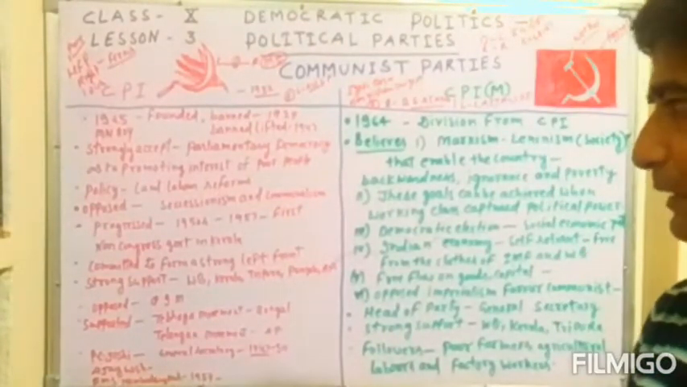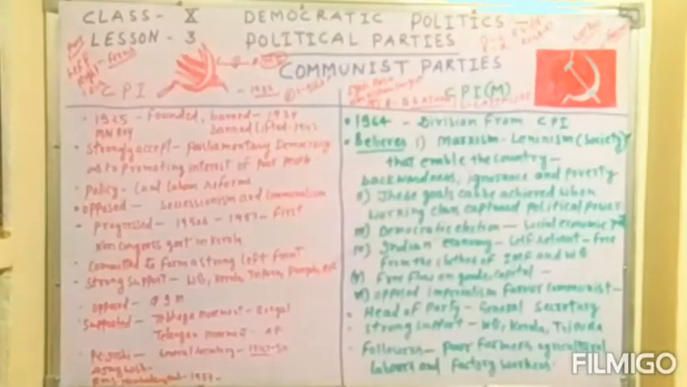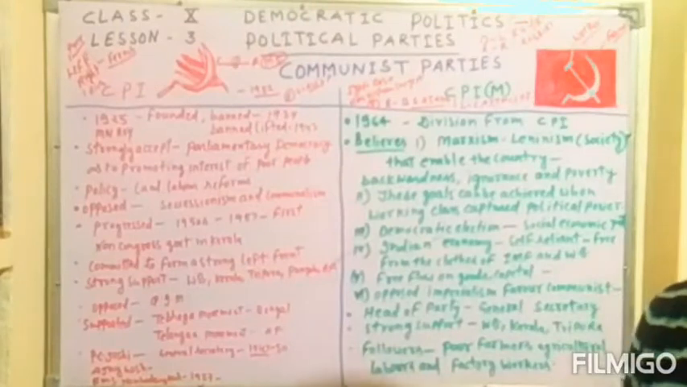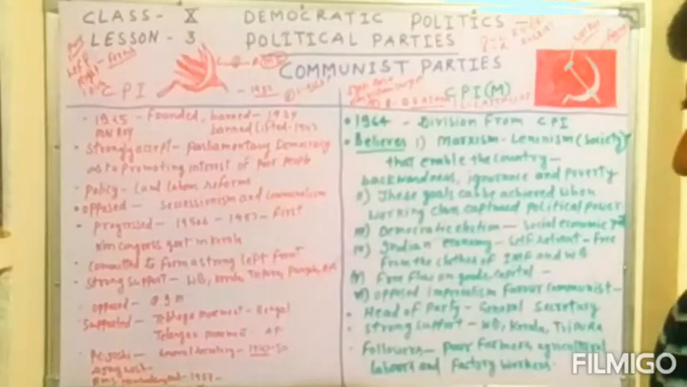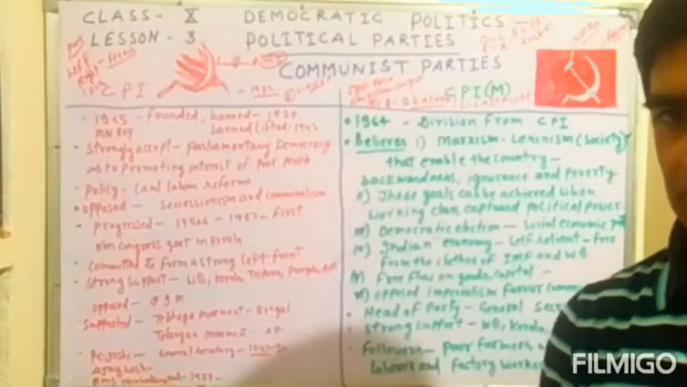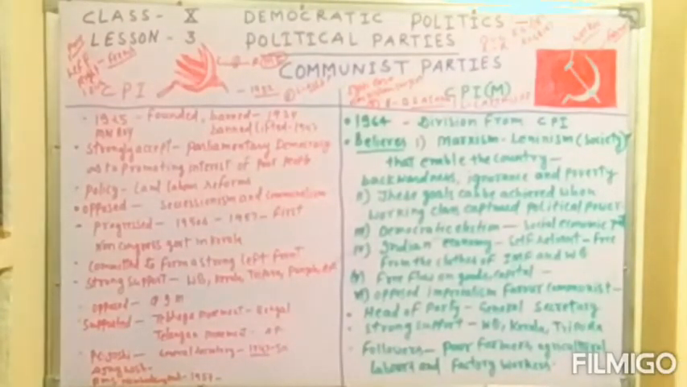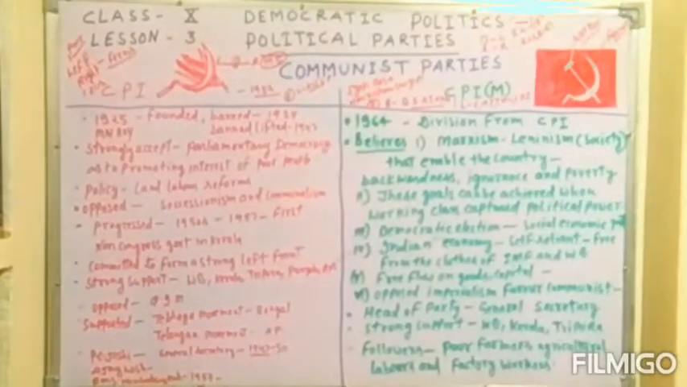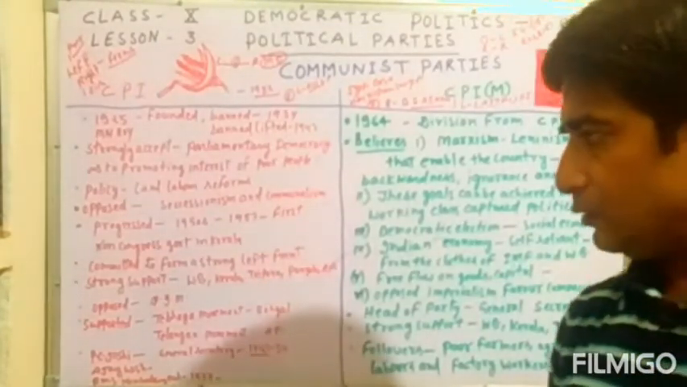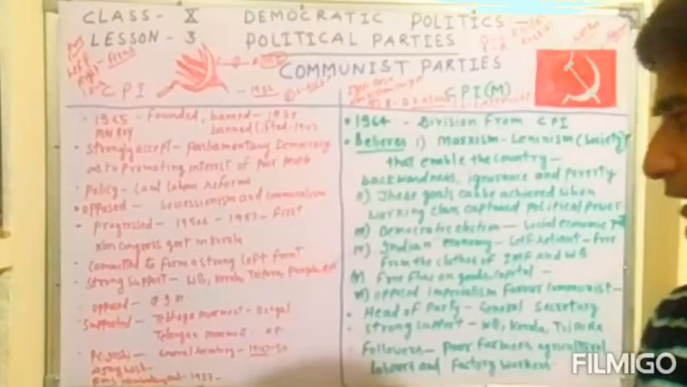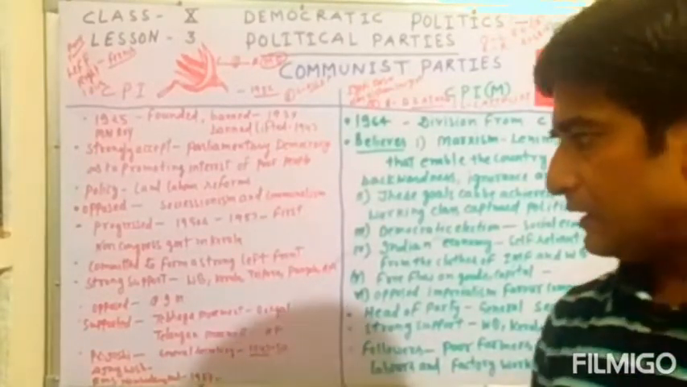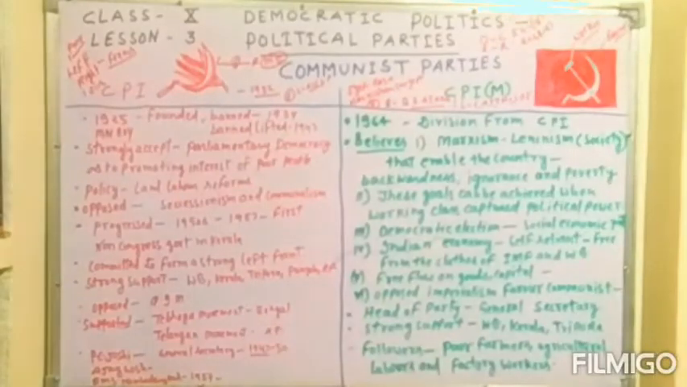This party was committed to forming a strong left front, which means all the left parties must come under the big canopy of the CPI, and they focused on the left front to oppose the Congress and other parties. It also opposed the Quit India movement of Mahatma Gandhi in 1942, and it supported the Telangana movement, the Tebhaga movement of Bengal, and the Telangana movement of Andhra Pradesh.